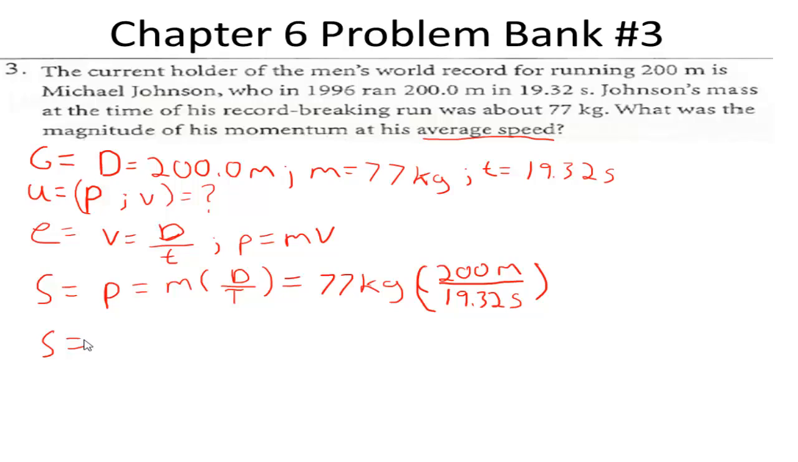Going to the calculator, 77 times 200 divided by 19.32. Michael Johnson's momentum was equal to 797.1 kilograms meters per second.